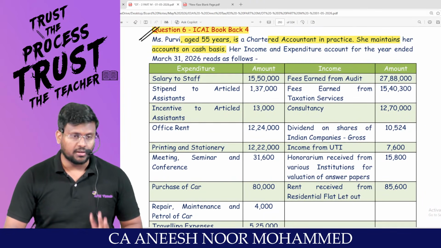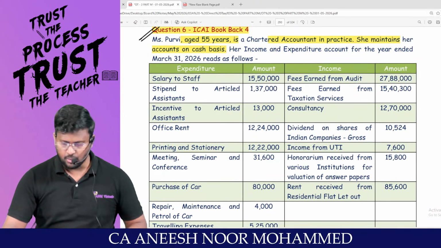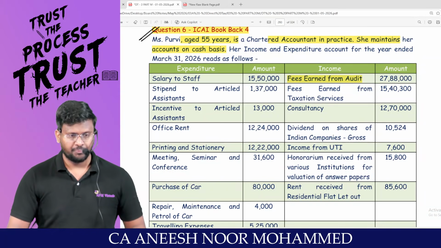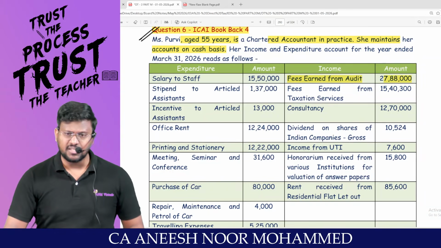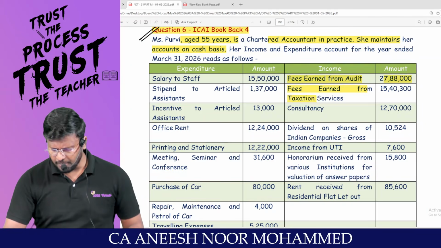You tell me she's a chartered accountant. You all are going to become a chartered accountant. Once you become chartered accountant, will you do audit? From that you are getting fees. Is it a business income? Fees earned from taxation services.